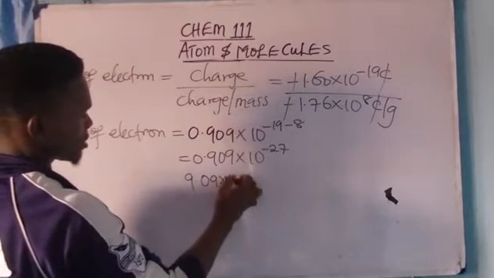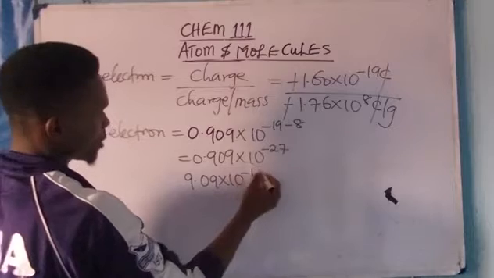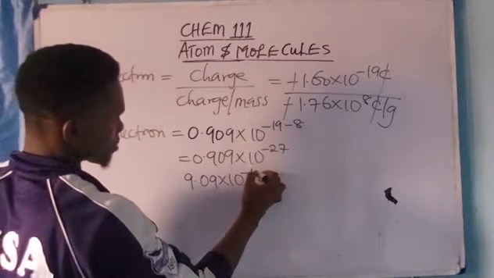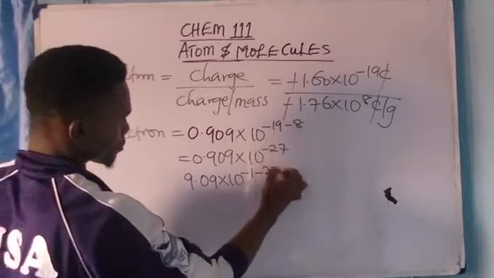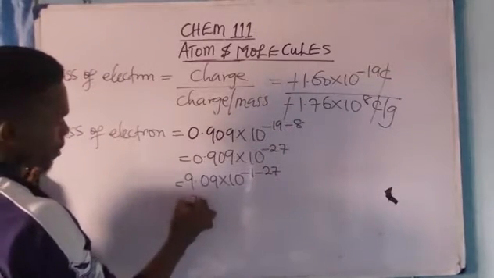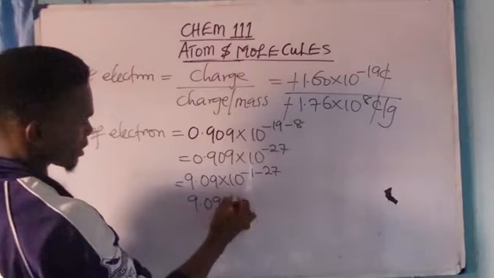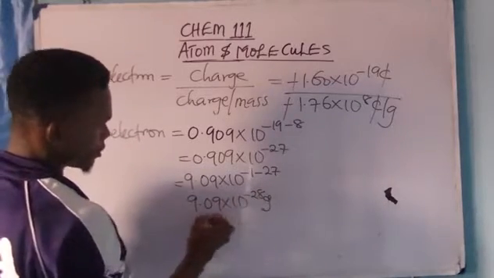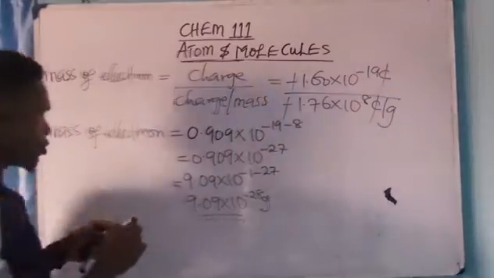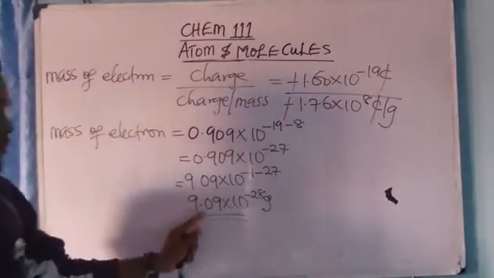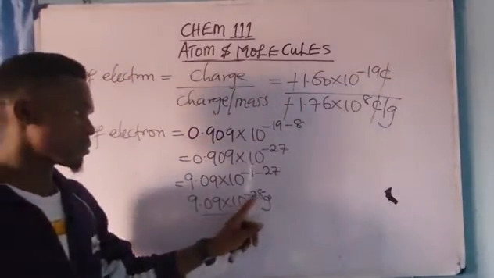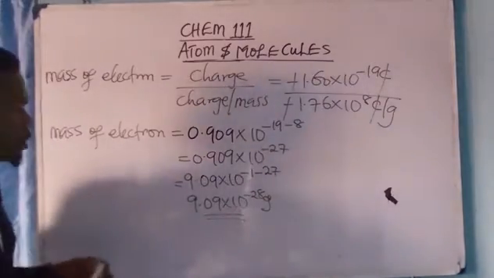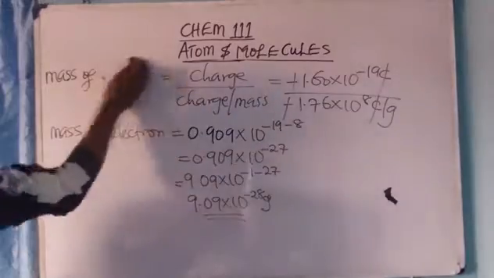Now to express this in standard form, it becomes 9.09 times 10 raised to minus 1. Minus 1 times, that is minus 1 minus 27. This is 9.09 times 10 raised to minus 28 gram. Therefore, this is the charge of the electron: 9.09 times 10 raised to minus 28 gram. This is the charge of the electron. Take note of that.